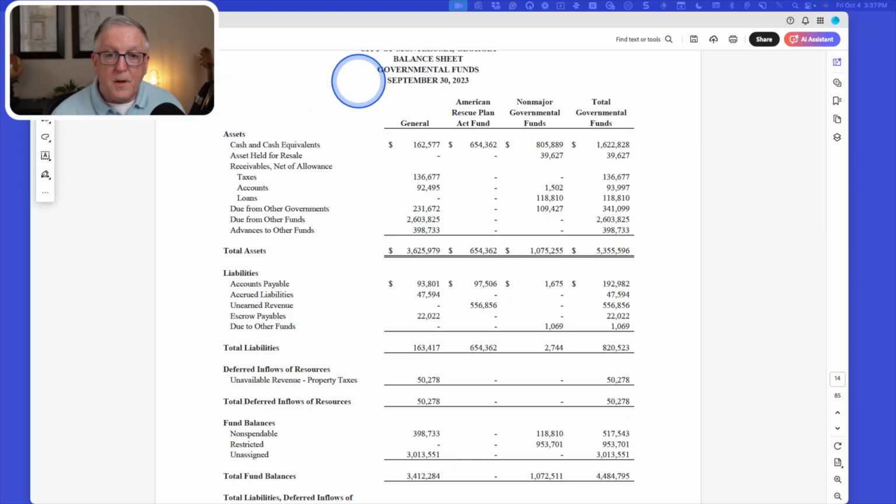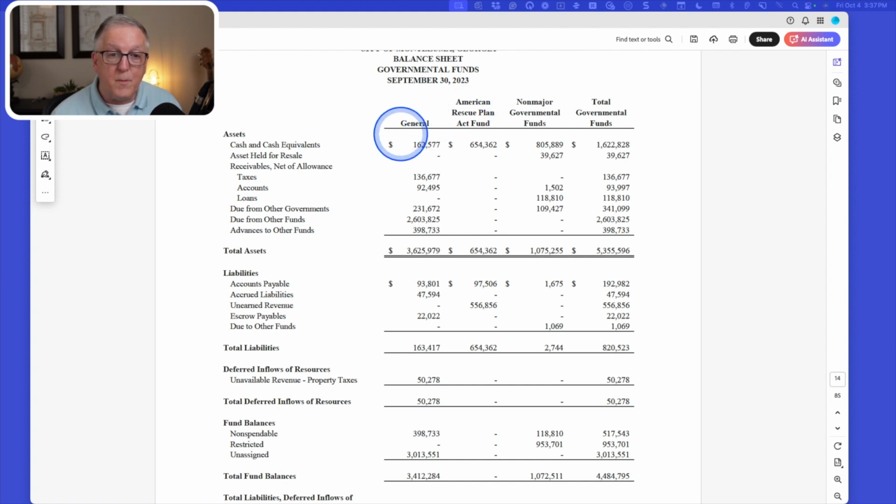In this video, I'm going to explain the difference in unearned revenues and deferred inflows in governmental funds. So let's take a look. In this governmental funds example, this is a city. We see that there's a general fund and the American Rescue Plan.